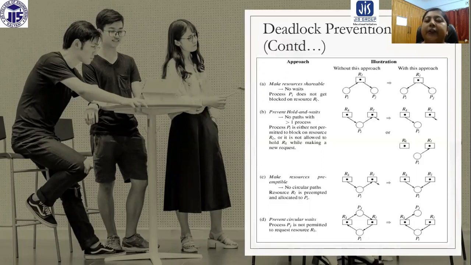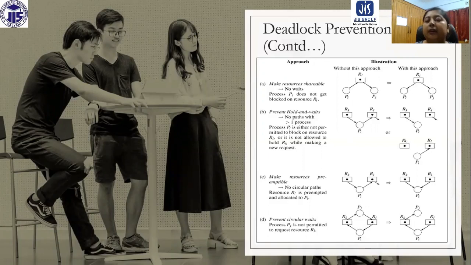So if it is possible to make resources shareable, then the process need not wait for a particular resource. If a resource which was previously non-shareable now becomes shareable, then we can do something with this condition.